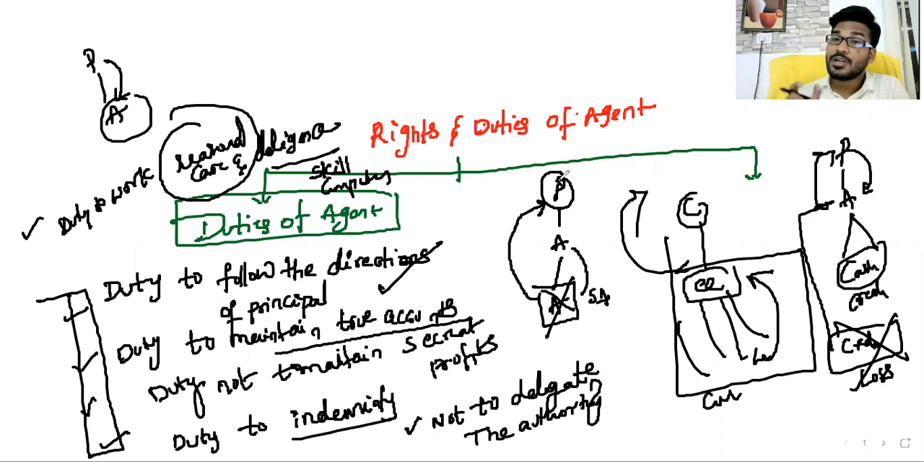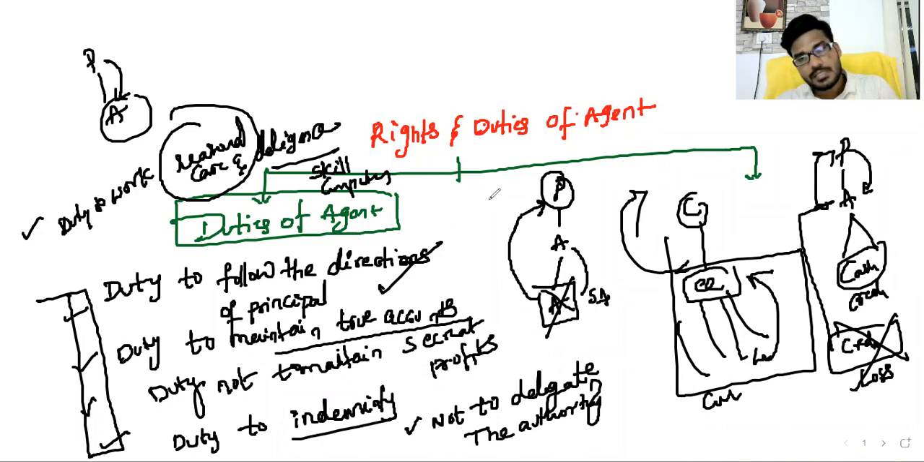Why? Because the contract of agency is based on trust. I appointed you as my agent; the work you cannot delegate to another party. That is the general rule: duty not to delegate the authority. But that rule has one exception. With the consent of the principal, you can delegate; that is nothing but a properly appointed sub-agent.